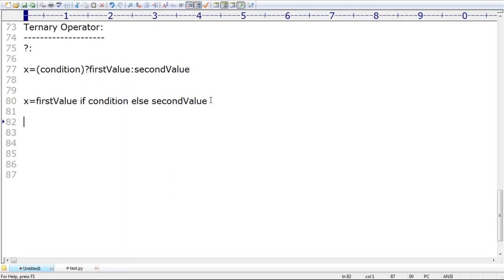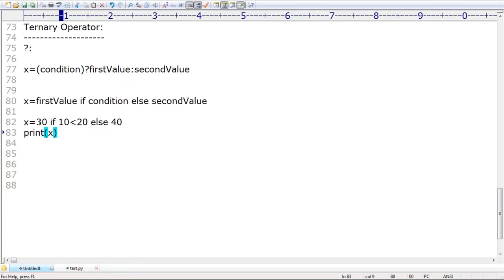Let me give one small example. X is equal to 30 if 10 is less than 20, else 40. Have you observed how easy it is? X is equal to 30 if 10 is less than 20, else 40. Can you please tell what output we are going to get if I print the X value? The output is 30. Are you able to understand?